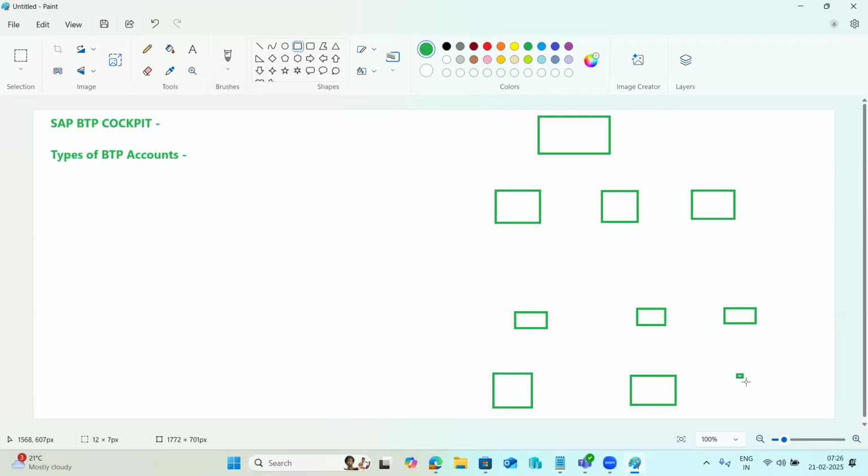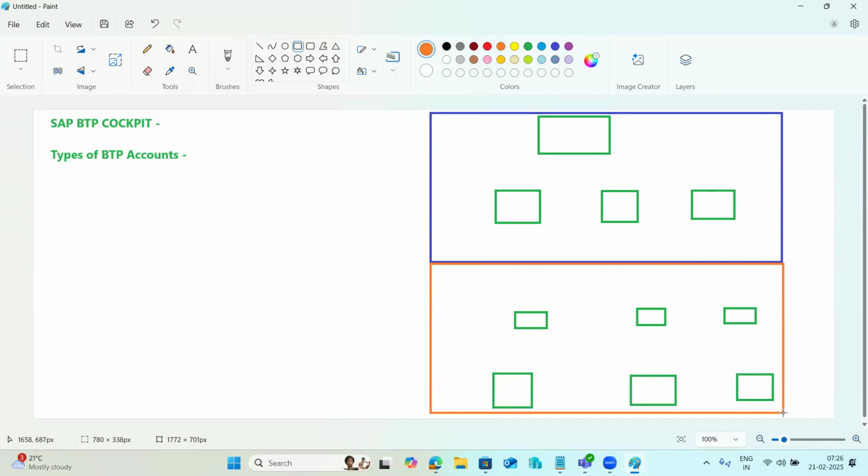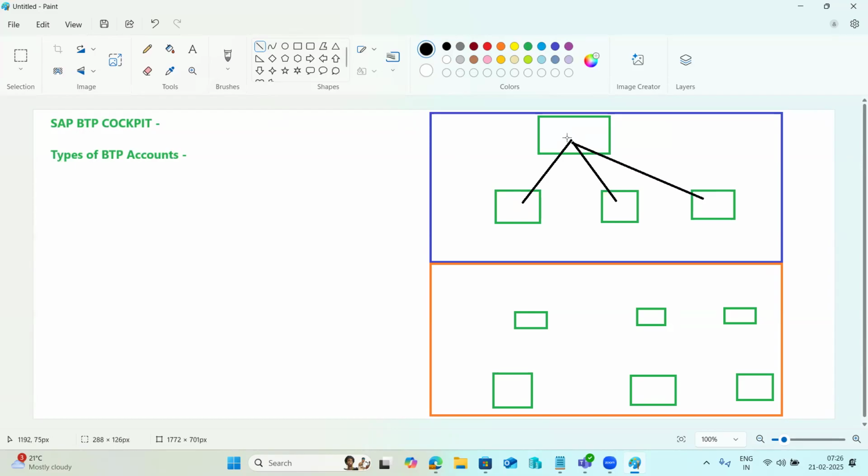These accounts are in the SAP public network, and these are in the customer network zone, right? Here, this is the global account. Under the global account, you need to create the sub accounts. It is our responsibility to create the sub accounts, structure your accounts, and prepare the landscape structures and everything.